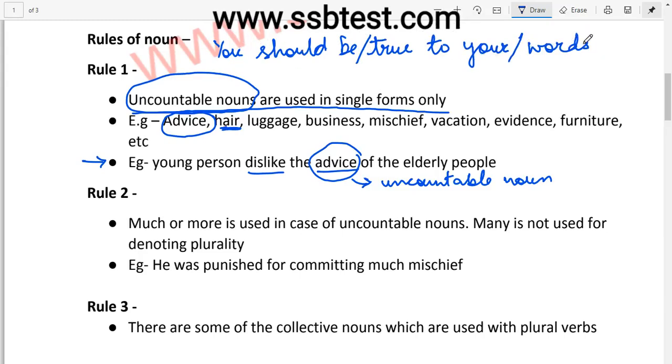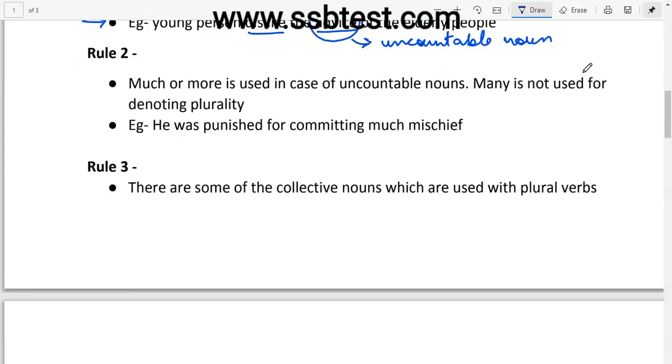So the error in this sentence is words. Word is an uncountable noun. So this words is wrong here. The right sentence is you should be true to your word, right? It is an uncountable noun. That is why it is written as word, right? Now let's move to rule 2.